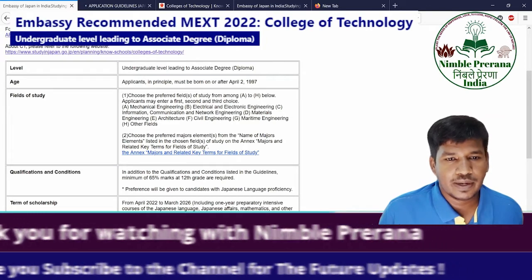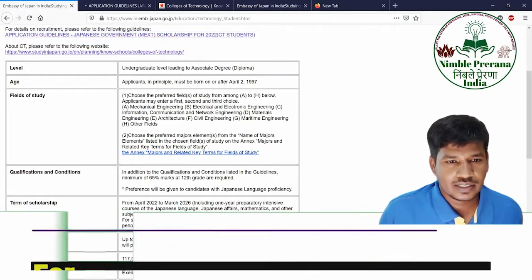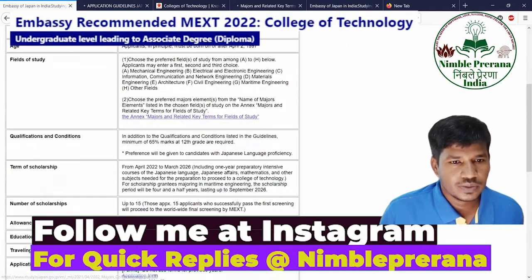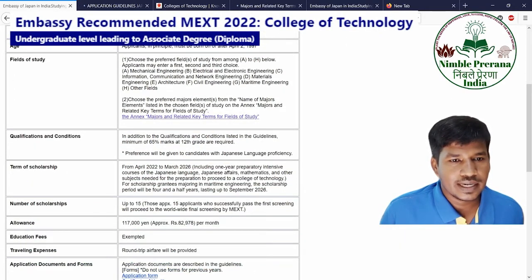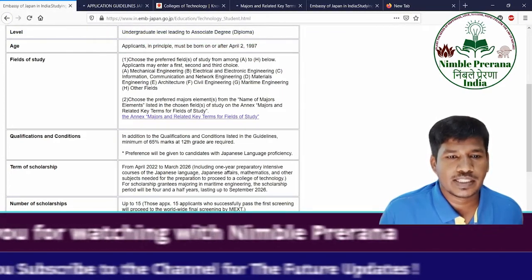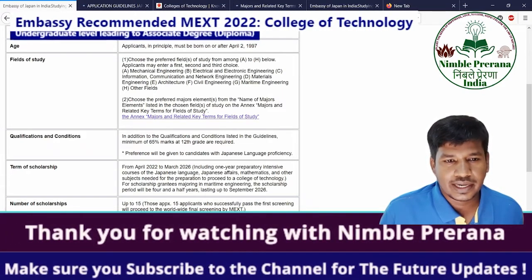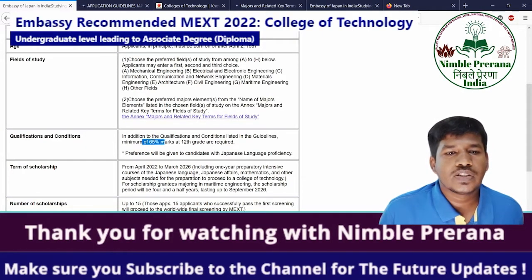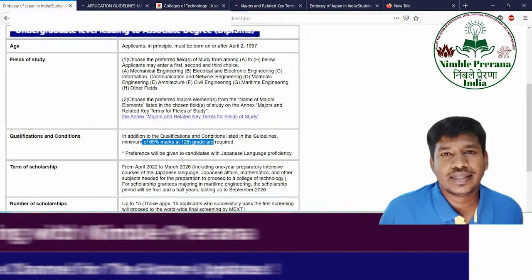So choose the preferred major and then these things. I'll open this also. Qualifications and conditions: in addition to the qualifications and conditions listed in the guidelines, a minimum of 65% at 12th grade is required. Preference will be given to candidates with Japanese language proficiency. So this is the cutoff range. Mostly it is very competitive.